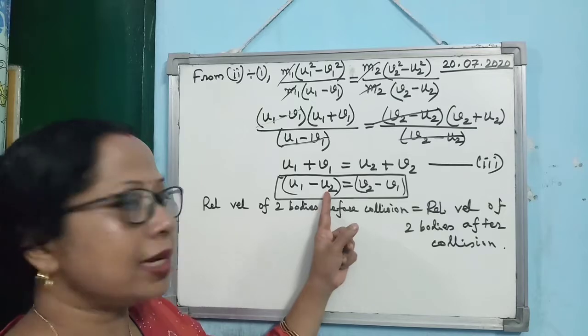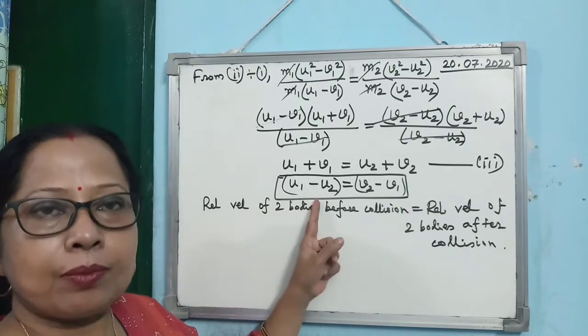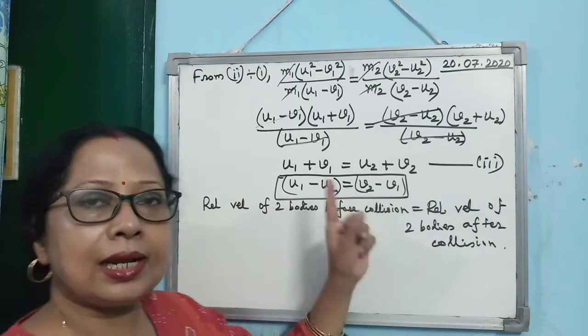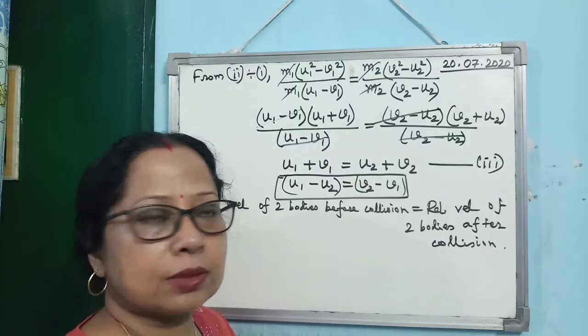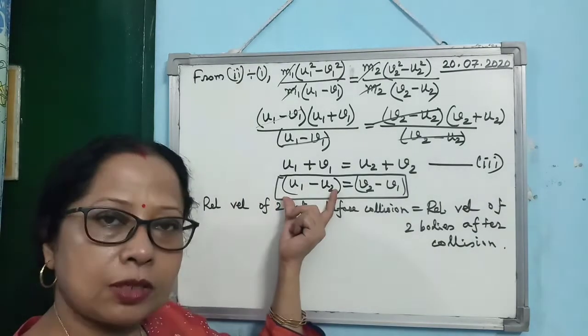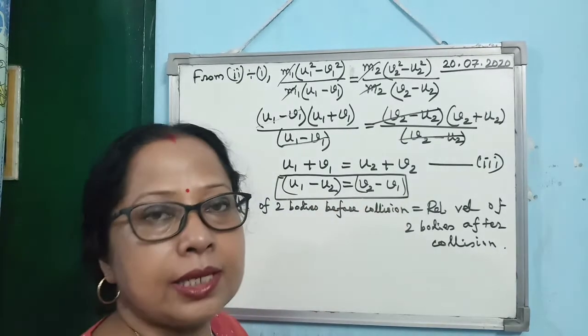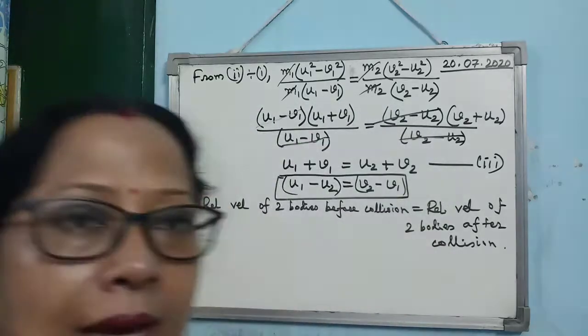What is u1 minus u2? Relative velocity of the second body with respect to the first, and in this case also relative velocity of the second body with respect to the first. Means this is relative velocity before collision and this is relative velocity after collision. These two become equal only in case of elastic collision.